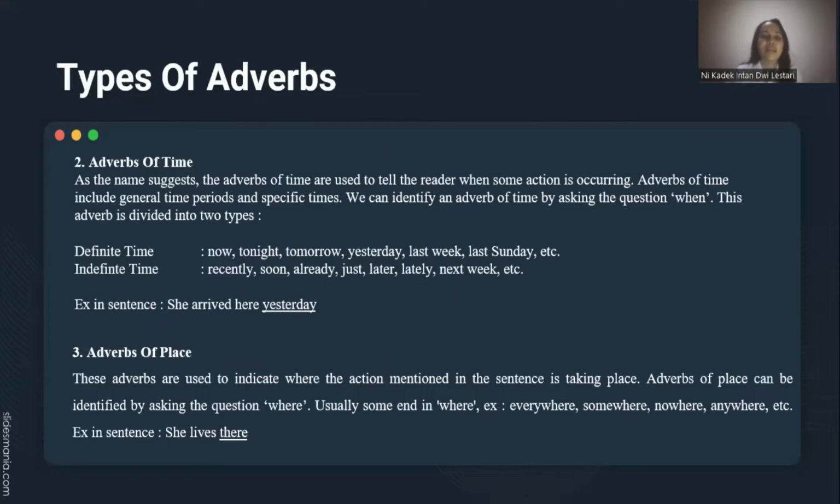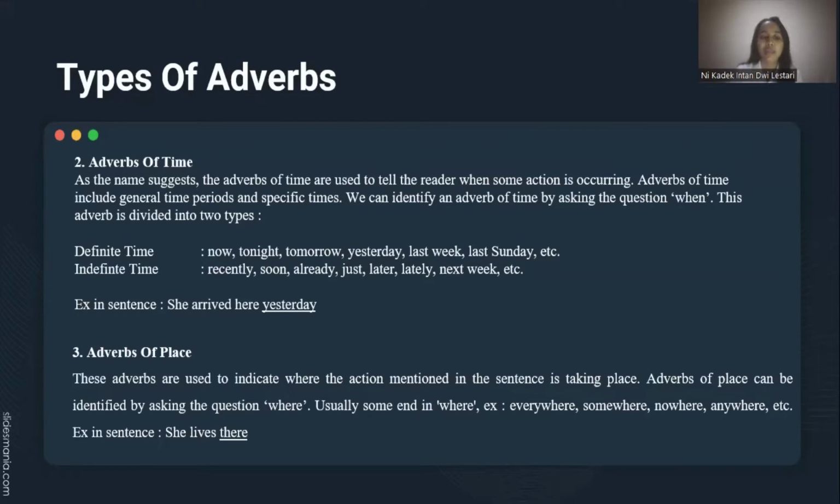The second one is adverbs of time. As the name suggests, the adverbs of time are used to tell the reader when some action is occurring. Adverbs of time include general time periods and specific times. We can identify an adverb of time by asking the question when. This adverb is divided into two types.